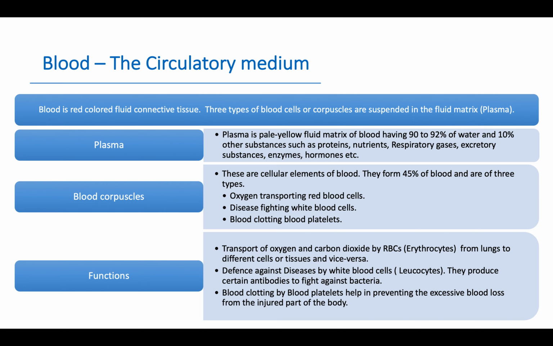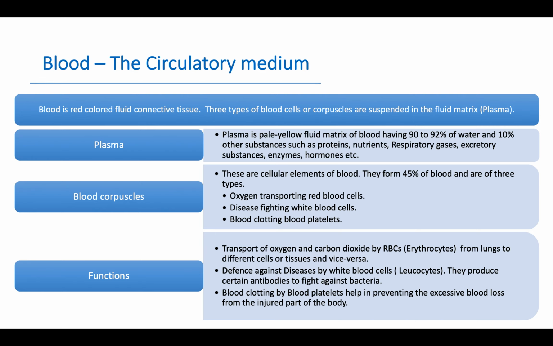Blood. The third component, blood, the circulatory medium. Blood is a red colored fluid connective tissue. Three types of blood cells or corpuscles are suspended in the fluid matrix, plasma.